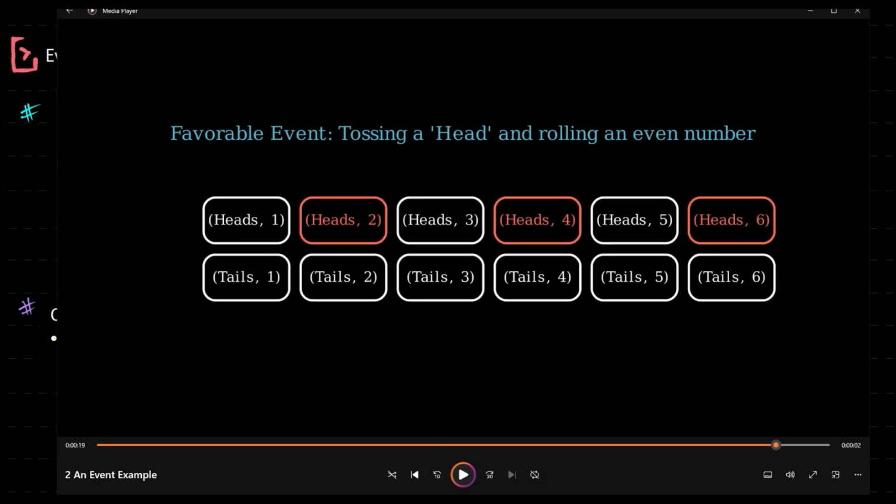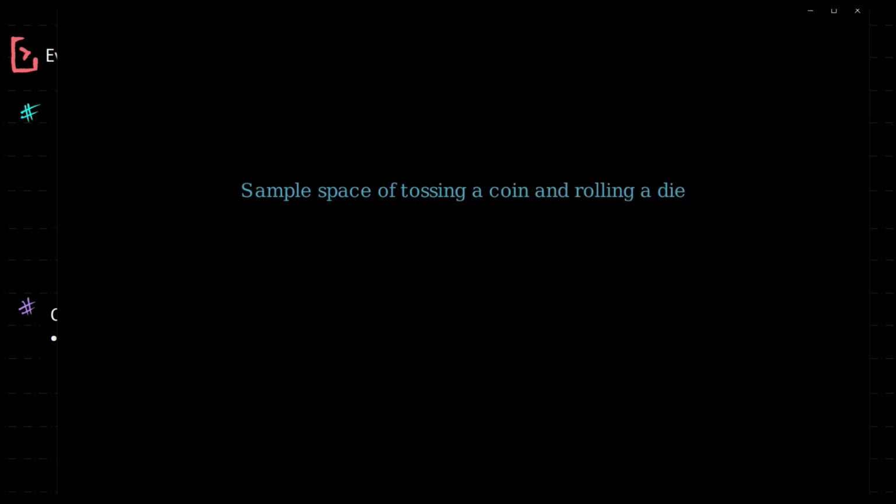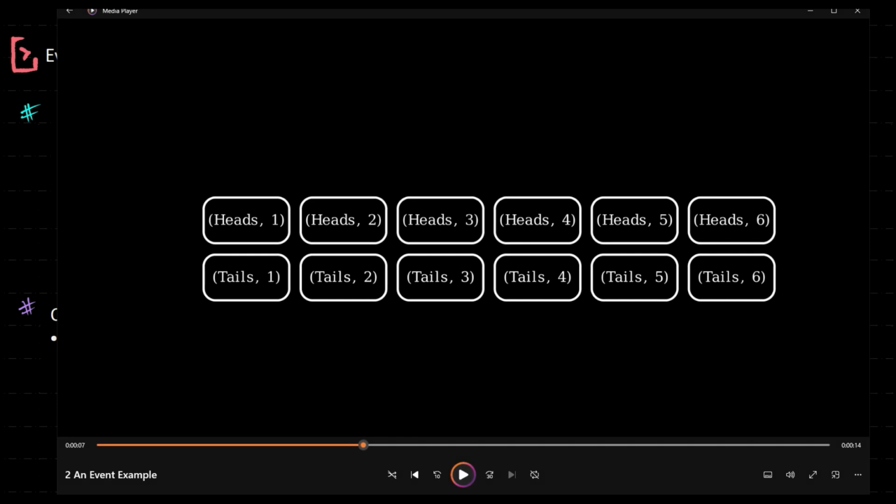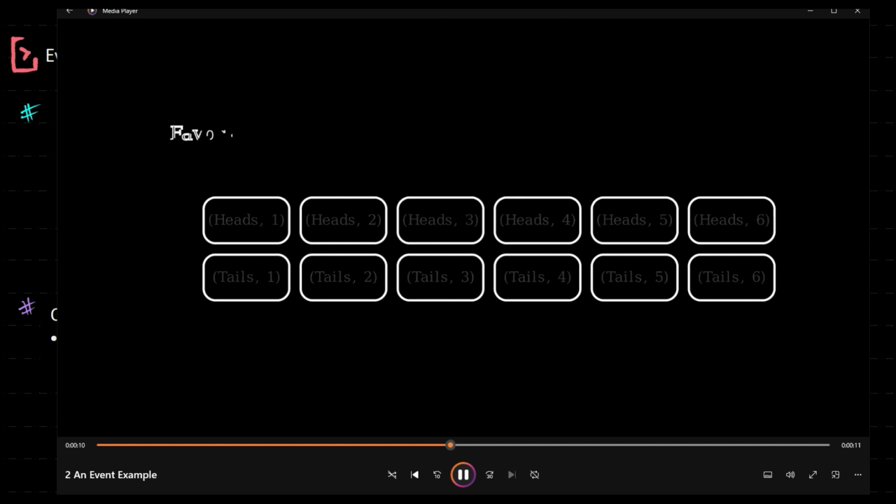Let's look at our traditional example. So our sample space of tossing a coin and rolling a die is just this, right? So we are tossing a coin and rolling a die. Now our favorable event looks like this.